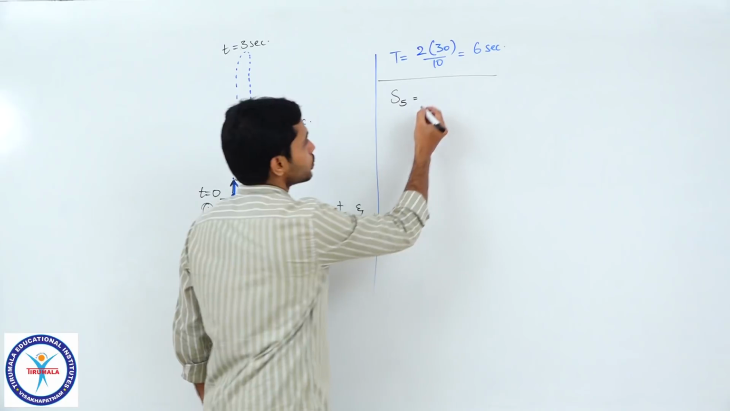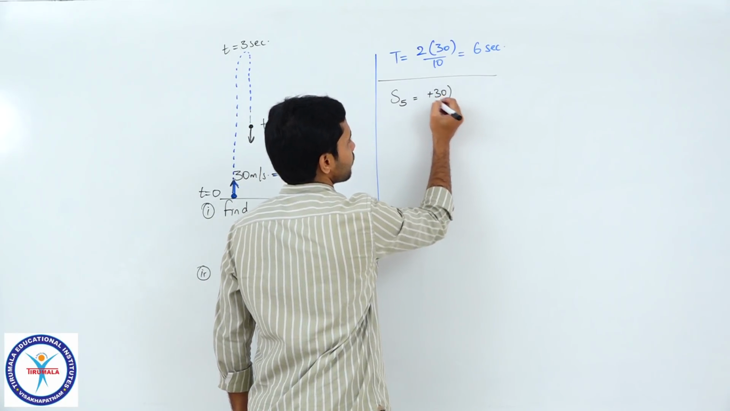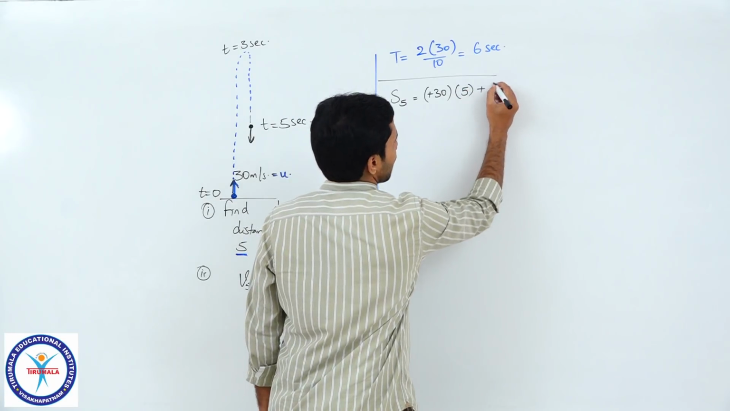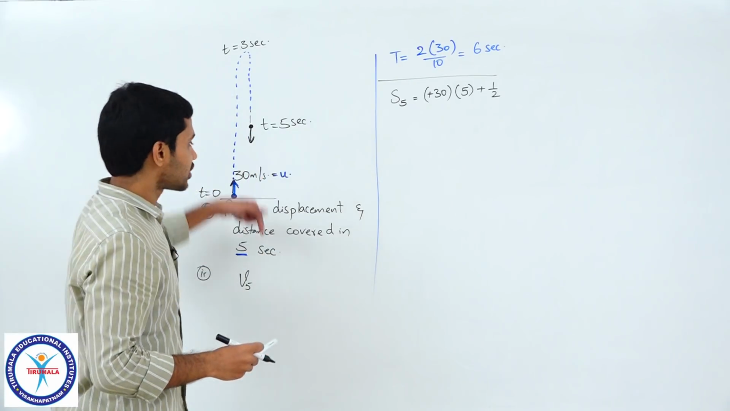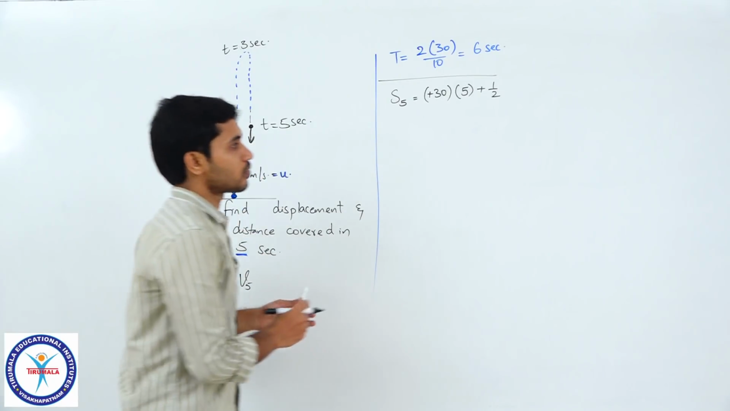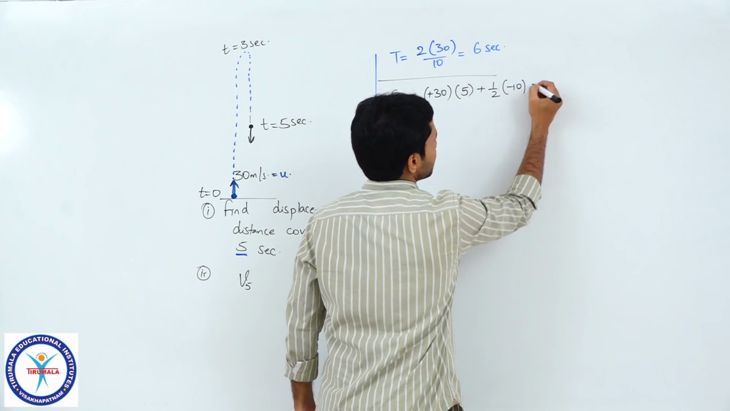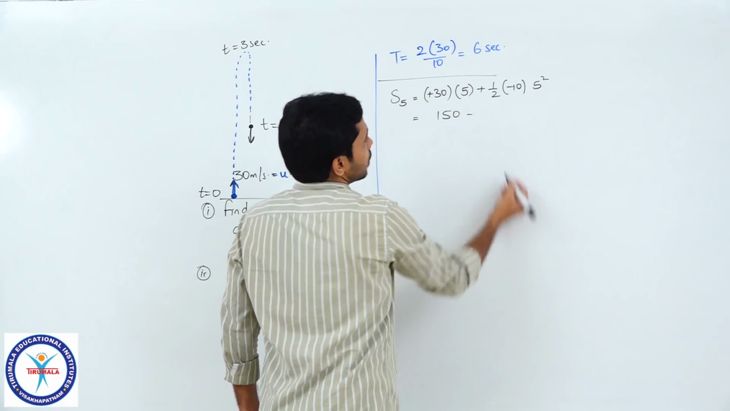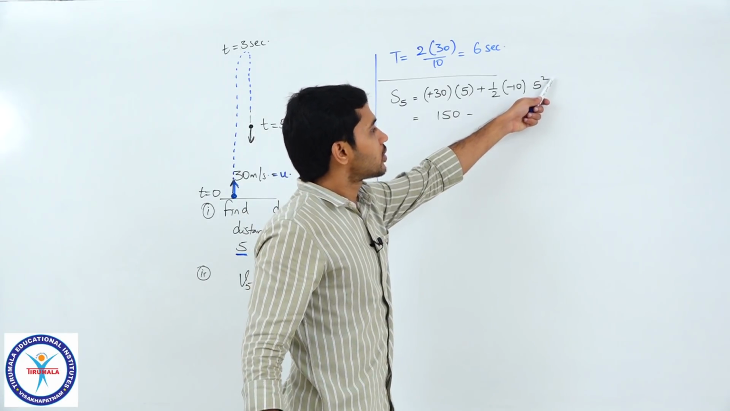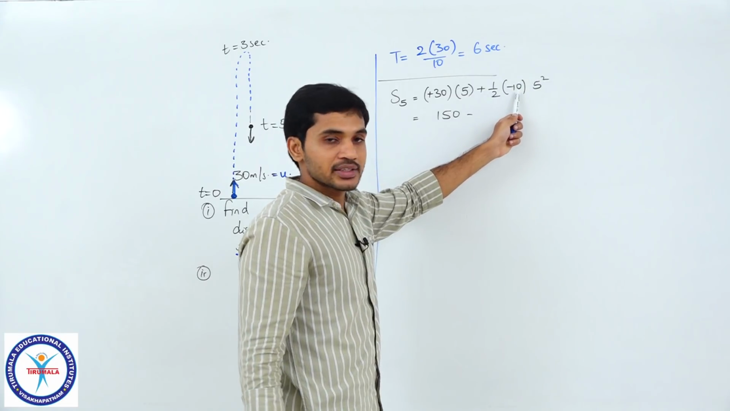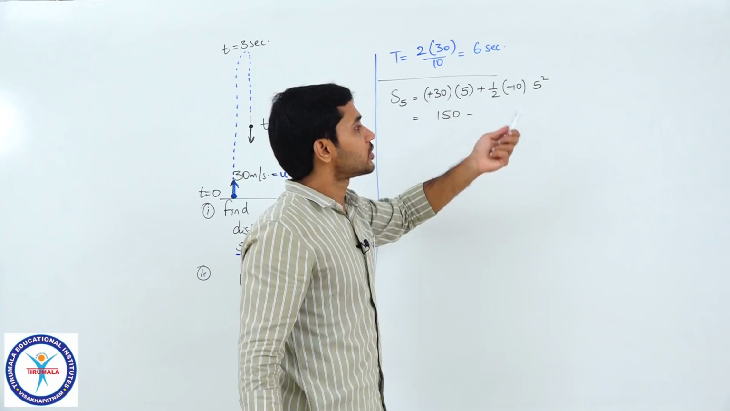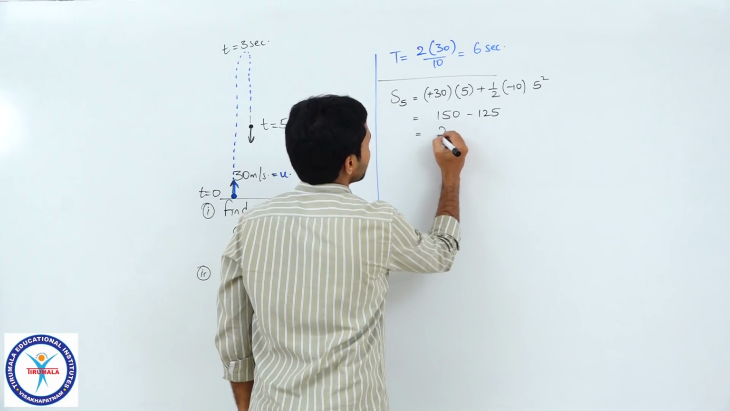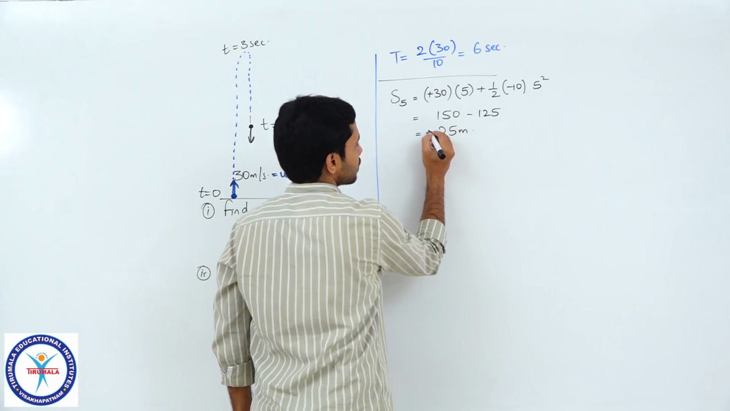So, let us substitute u is 30, let me write it as plus 30 into t, t is 5 seconds, correct students, plus half into acceleration. Acceleration is always negative. So, minus 10 into t square is 5 square. Simplifying this will give me 150 minus 5 square into 5, which is 125, right. So, minus 125. Solving this will give me the value as 25 meters and you have a positive value